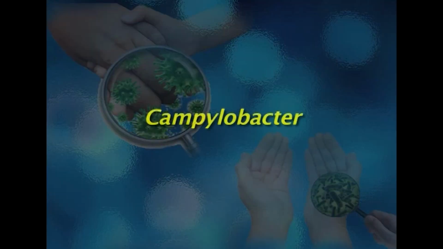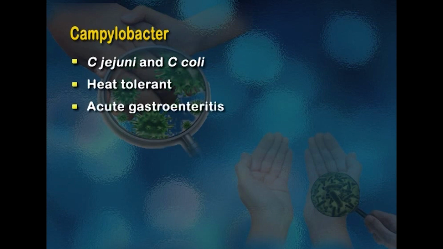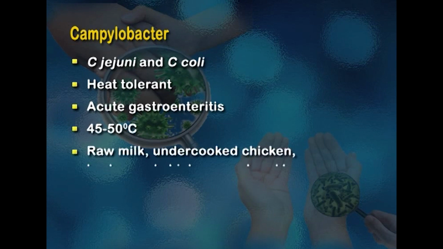Now moving on to another kind of organism, that is Campylobacter. Campylobacter, that is C. jejuni and C. coli, are heat tolerant and they are associated with acute gastroenteritis in humans. They are destroyed only at temperatures of 45 to 50 degrees centigrade.